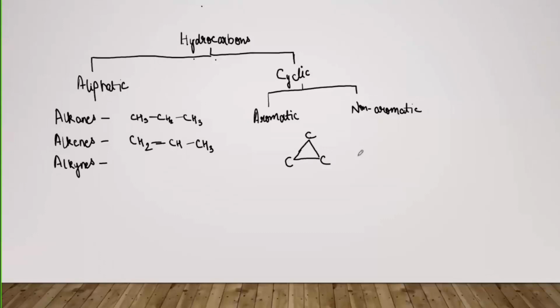Then we'll go on to talk about the requirements of the aromaticity. How can we define aromaticity and which compounds can be said to be aromatic? The first and important requirement is that the compound must be cyclic. That means this property is not found in the aliphatic compounds, that is, the open chain compounds or their isomers and all. So it is not present there.